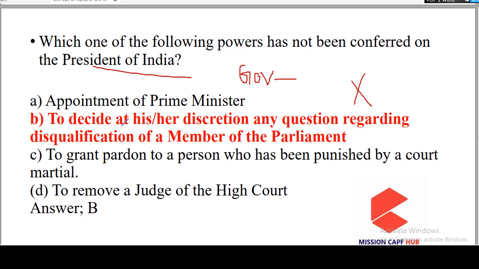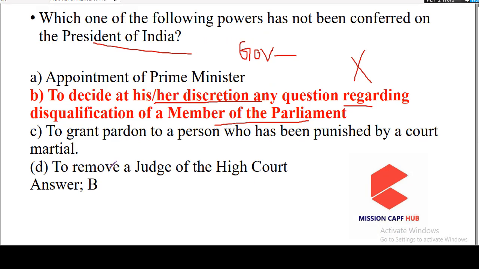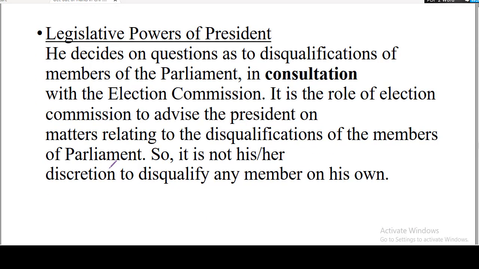Now we have here that to decide at his or her discretion any question regarding disqualification of a member of parliament. Guys, he cannot do so upon his own discretion, because this is not a routine issue. This is a very politically important issue, and in such cases, the provision is to consult the Election Commission and act upon that advice, and not take any decisions based upon his or her own discretion. It is the role of Election Commission to advise the President on matters relating to disqualification of the members of parliament. So it is not his or her discretion to disqualify any member on his own.